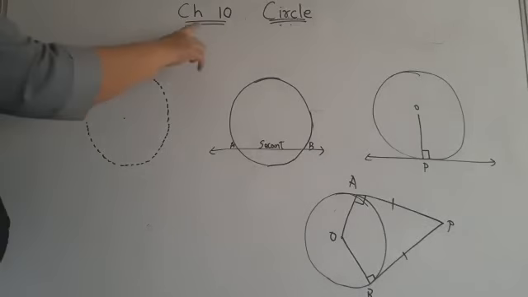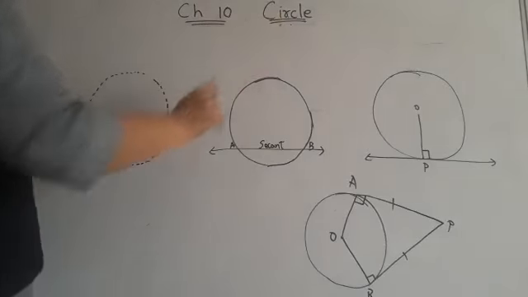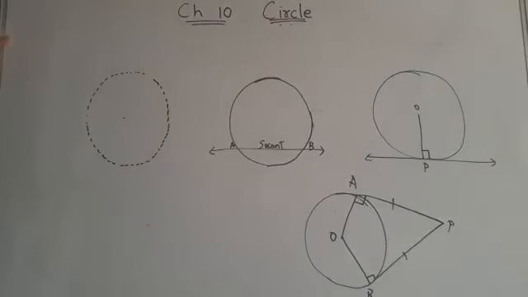Children, today we are going to start with chapter number 10, that is circle. First of all, the question arises, what is meant by circle? So, a circle is a set of points. Here you can see a set of points lying at equal distance from a fixed point. Now, this is a fixed point. This fixed point is known as center of a circle.